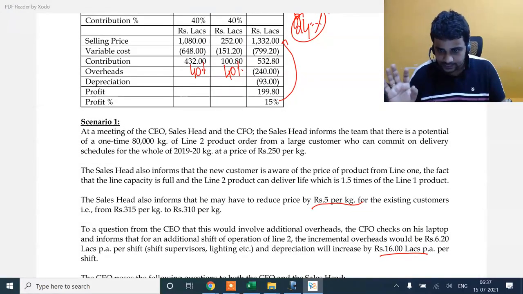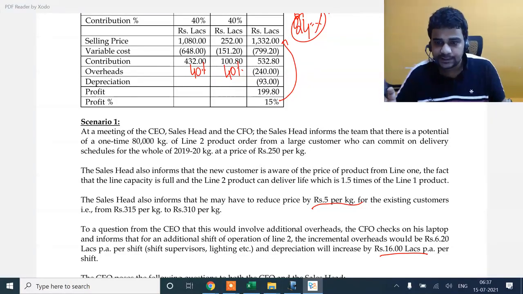These are relevant costs, not irrelevant costs. This is cost increasing. Now depreciation is normally considered to be an irrelevant expense, but they are saying depreciation is increasing, so there is some extra wear and tear which is happening. So all these are relevant costs because these are additional costs for the company.